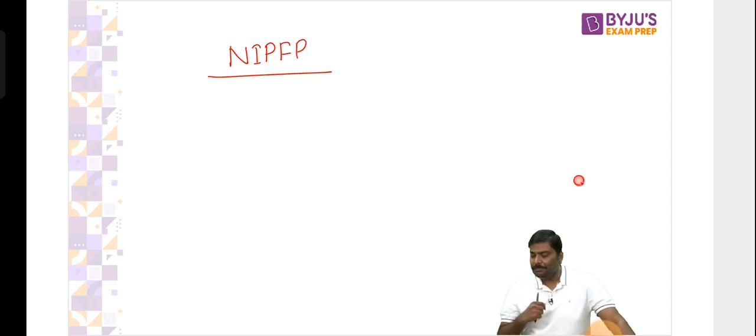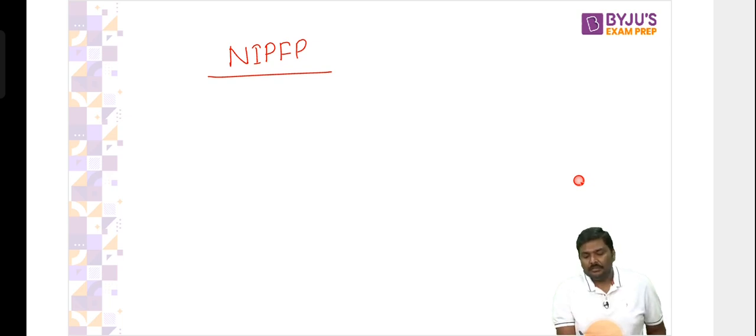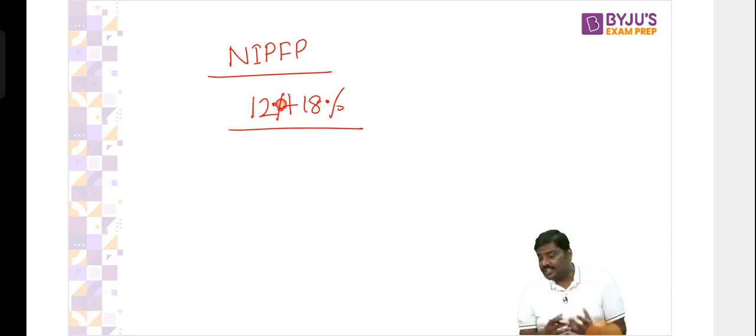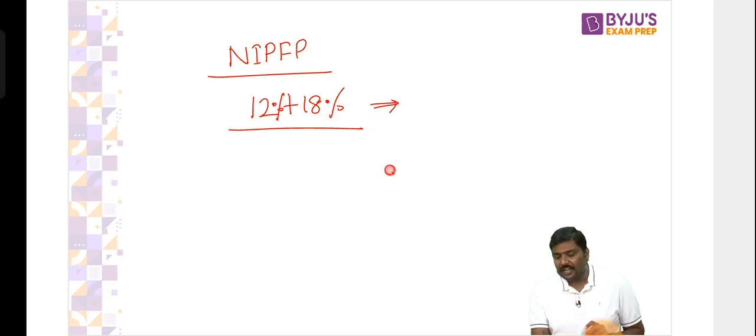I repeat, NIPFP, National Institute of Public Finance and Policy. What this recommends is, follow this carefully: merge 12 and 18%. Merge, right? And by the way, when I say plus, it is merge. Don't say add. Merge both 12 and 18% and make it 15%.